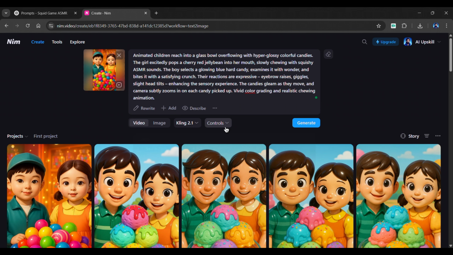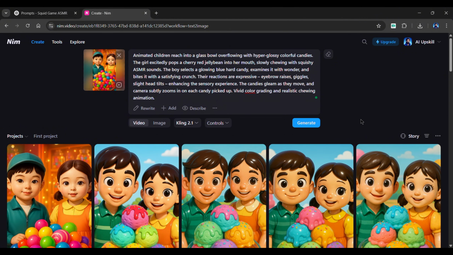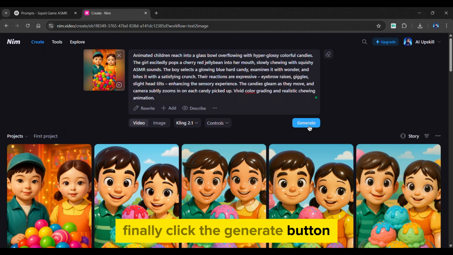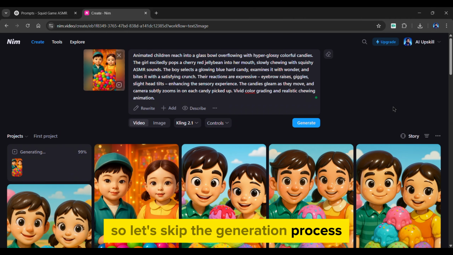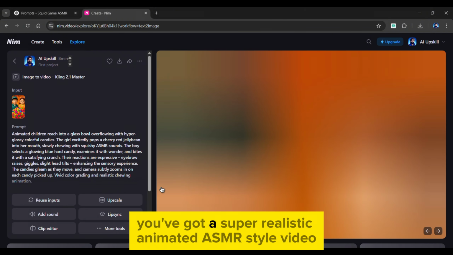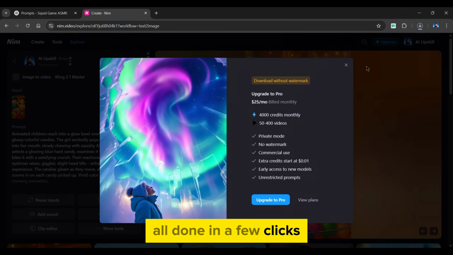Next, click on More Controls and choose the length of your video, and set the type to Master. You can also edit the negative prompt from here. As of now, I will not make any changes. Finally, click the Generate button. Nim Video will start the video generation. So let's skip the generation process. And as you can see, you've got a super realistic, animated ASMR style video, all done in a few clicks.